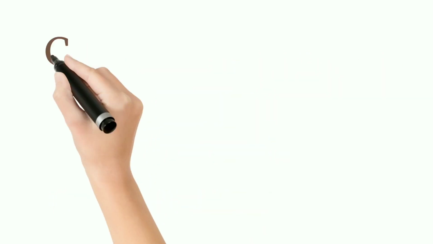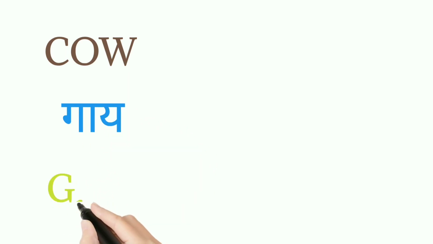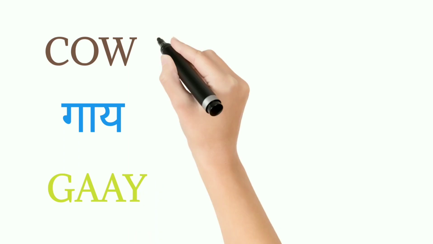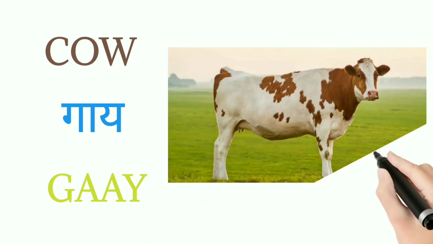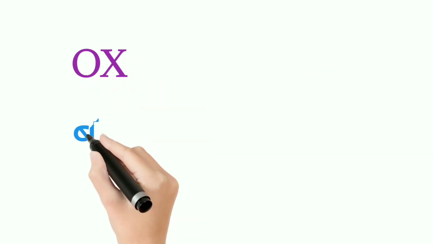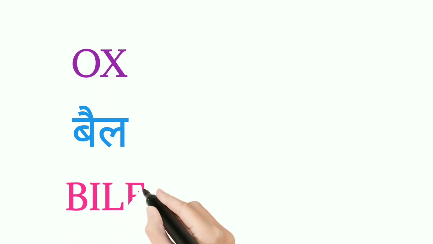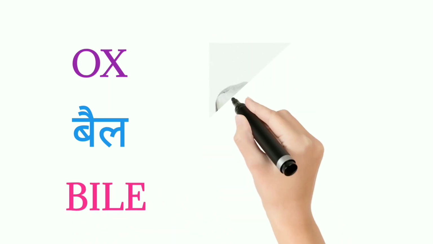Next one is cow. For cow, it is गाय in Hindi. Okay, children. For cow, it is गाय in Hindi. Everyone should repeat after me. Okay, children. Next one is ox. For ox, it is bail in Hindi. Okay.